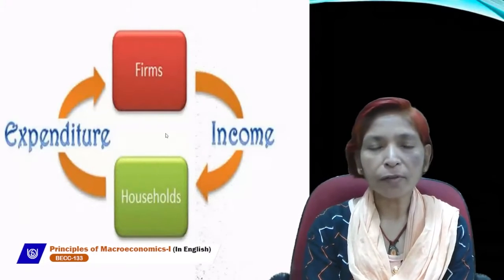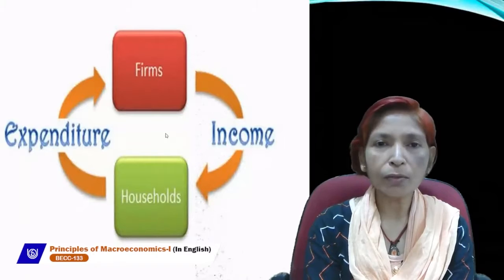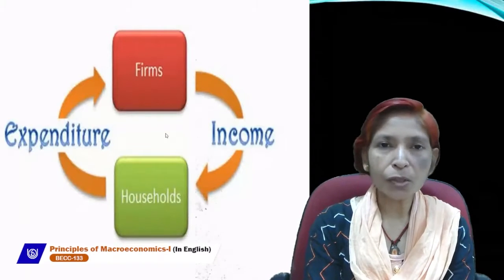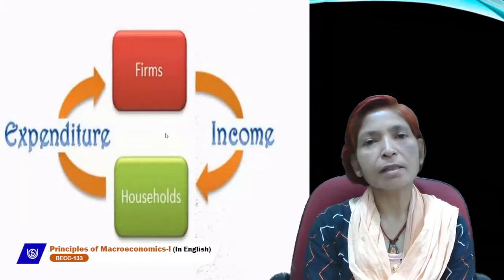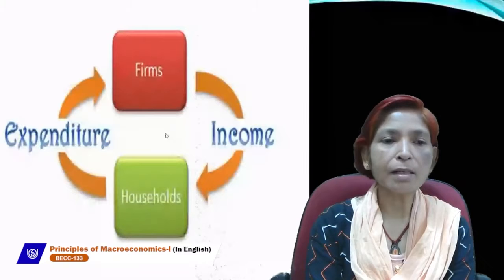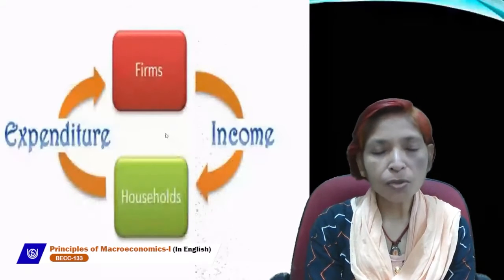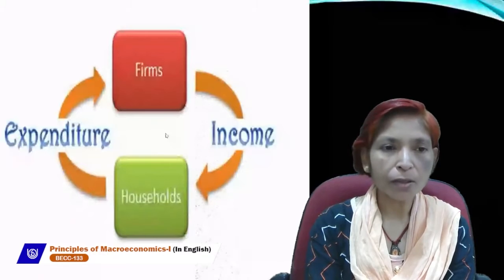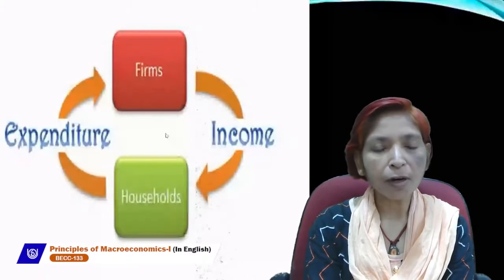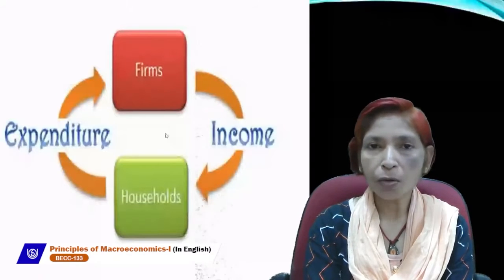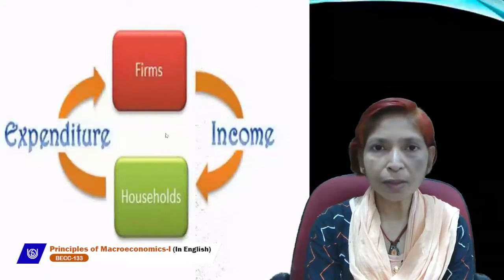So government interference is not necessary according to the classical economists. So in a closed economy, we assume that only two sectors exist. One is the household sector and the second is the firm sector. Household provides means of production or factors of production to the firm sector, and the firm produces goods and services and gives them to the household sector for their survival.